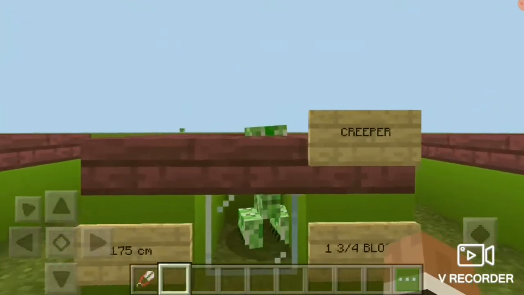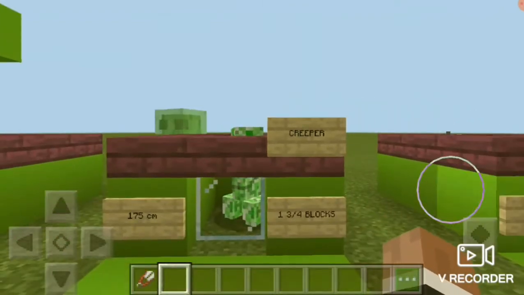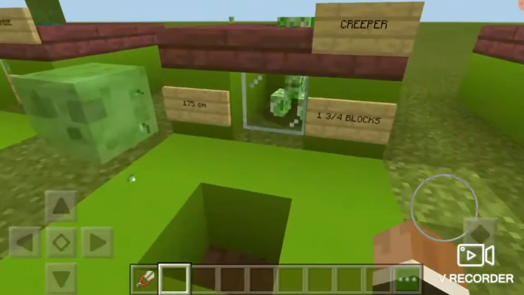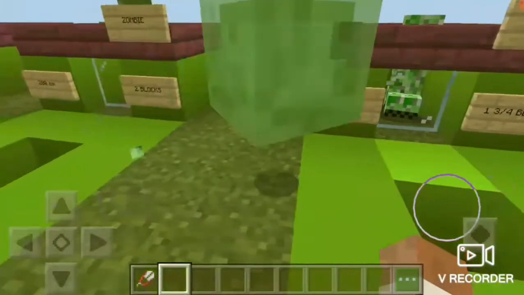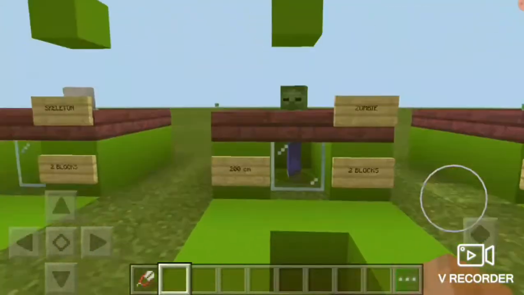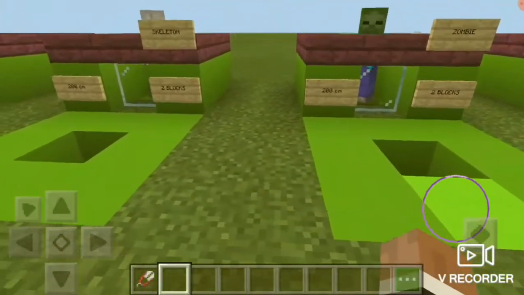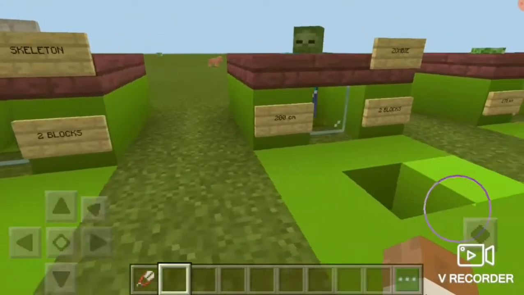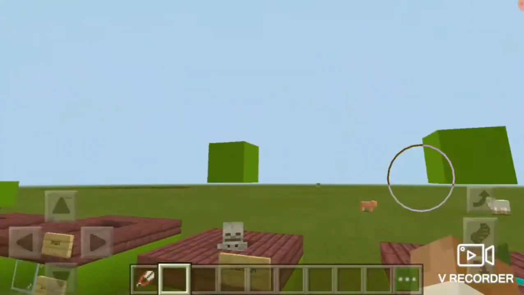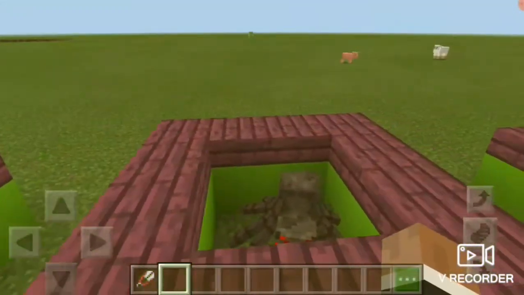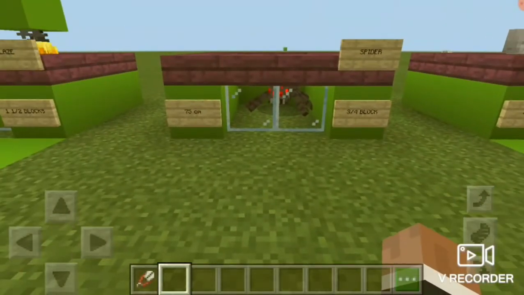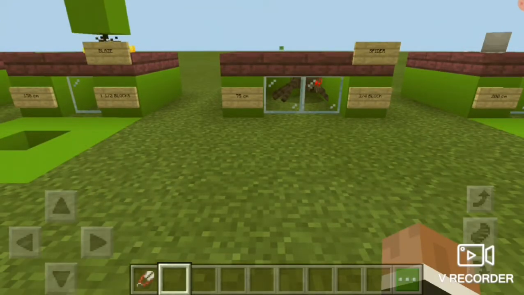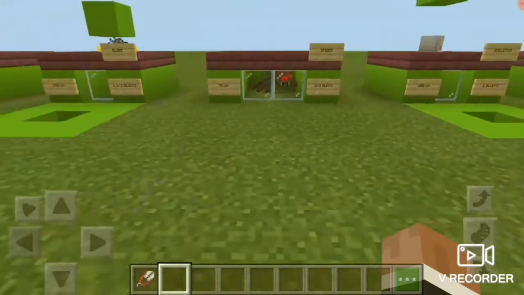So first of all, we have a creeper that is 1 3/4 blocks high, which means that it is 175 centimeters, as I said, the average adult person. Then we have zombies and skeletons, which are both 2 meters high, which is a bit high, but there are people that are 2 meters high. So that's that. I had to put these blocks so they wouldn't burn in the daylight. Then we have the spider, which is 3/4 of a block high, which means 75 centimeters. That's like, I don't know, maybe a 4-year-old kid, not exactly sure.